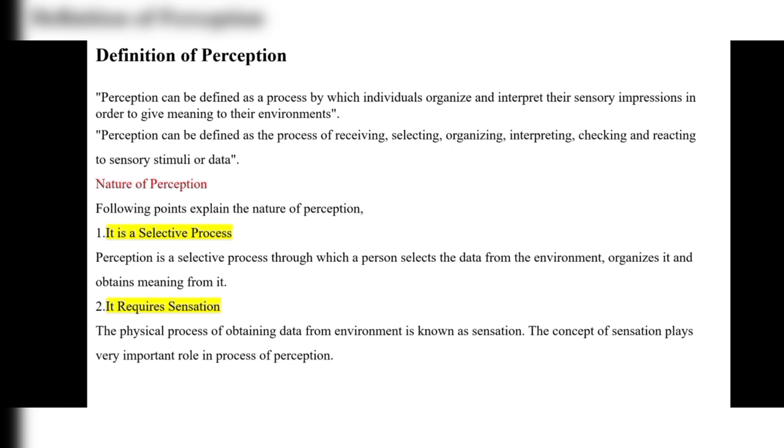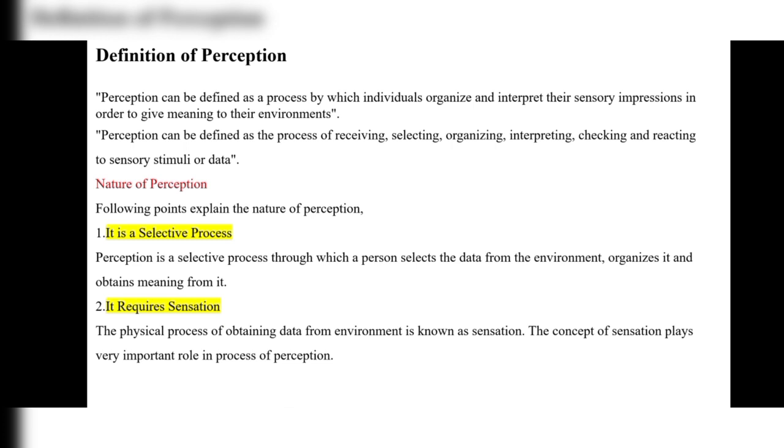What is the nature of perception here? First one, it is a selective process. Perception is a selective process through which a person selects the data from the environment, organizes it and obtains meaning from it. Firstly, the person selects the data from an environment, and after selecting the data, he will organize. After organizing the data, he will obtain meaning from it. He will check the meaning in it. That is called a selective process in perception.